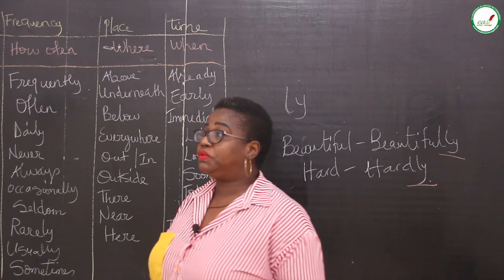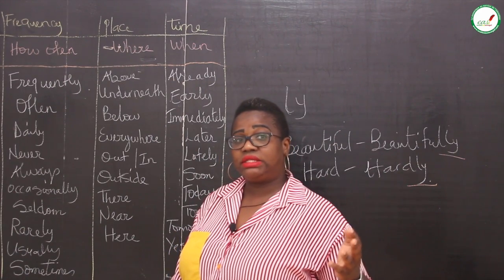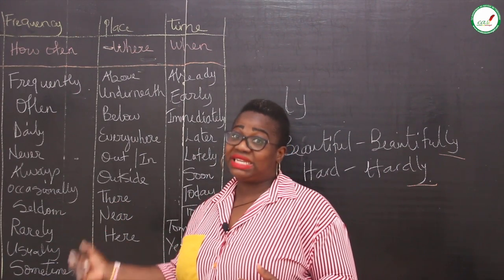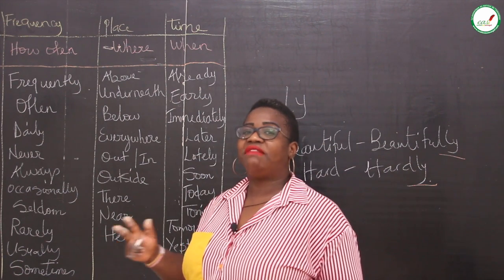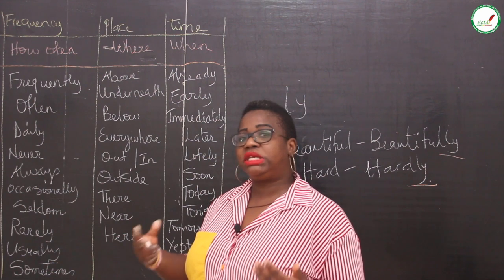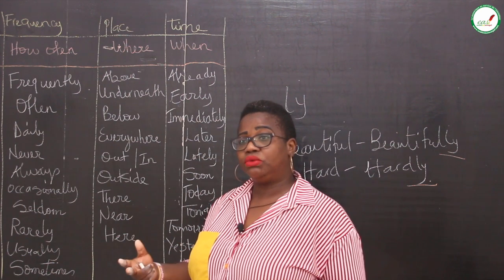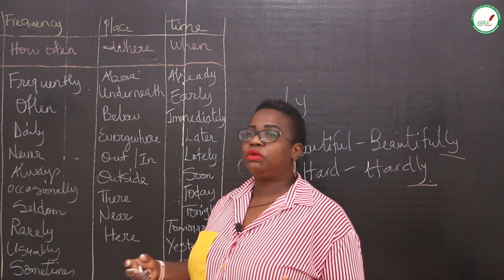With adverbs, sometimes you see them at the beginning of a sentence or almost at the end of a sentence, depending on what kind of adverb they are. We're going to look at some examples so that you can identify them and recognize them easily.